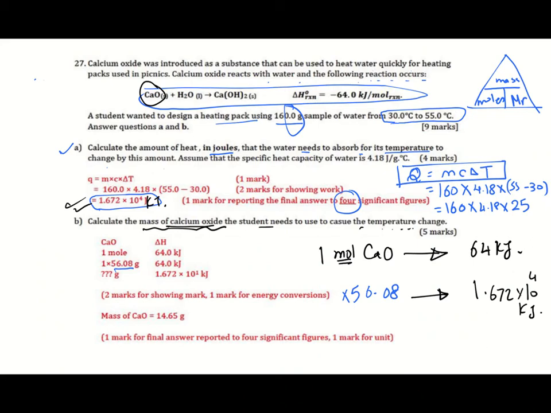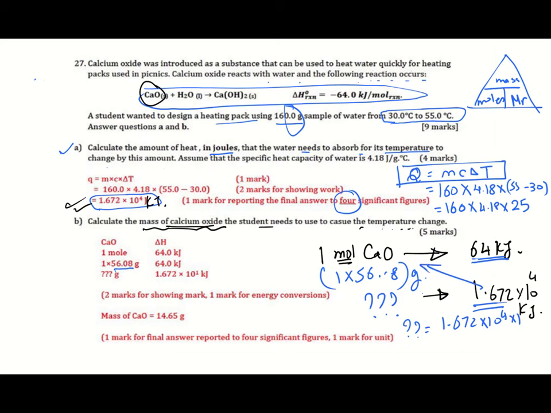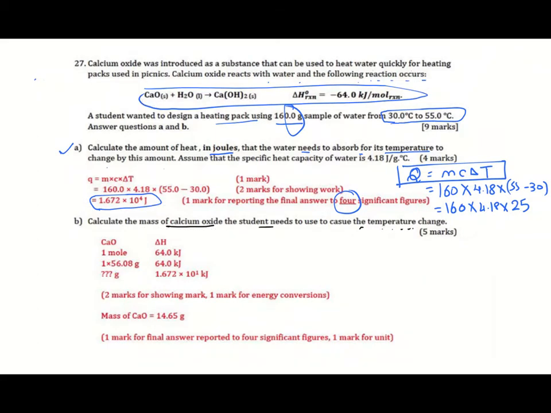So 56.08 grams, that is 1 mole of calcium oxide, produces 64 kilojoules. So how many grams are required to produce this amount? You will do normal cross multiplication. So it equals 1.672 times 10 to the power 4 into 56.08 divided by 64. And you will get the answer in grams.